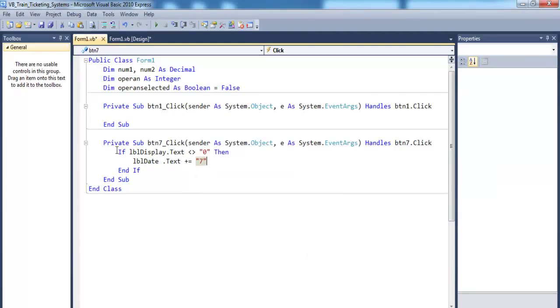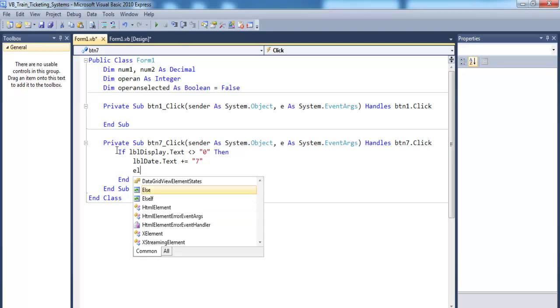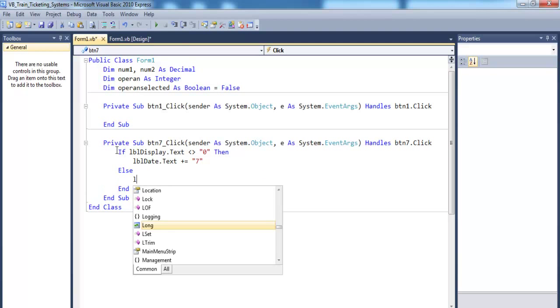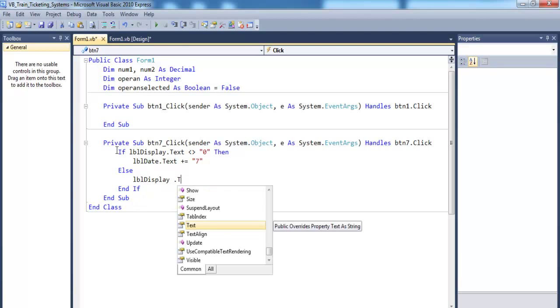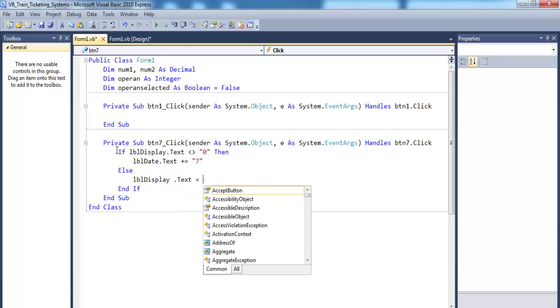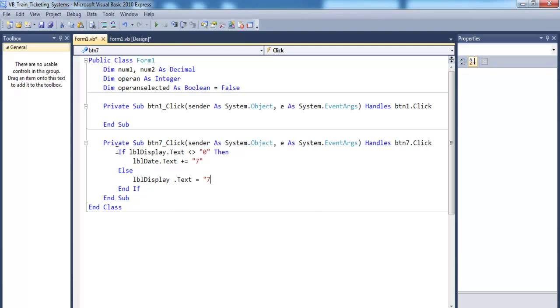Okay, else lblDisplay.Text equals 7. This is supposed to be the display.